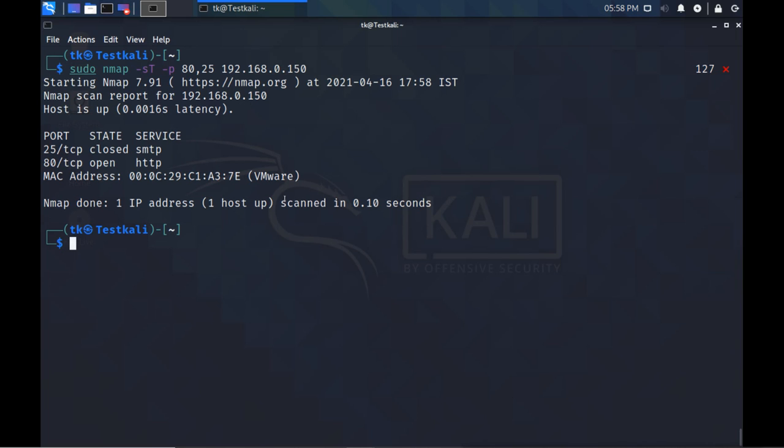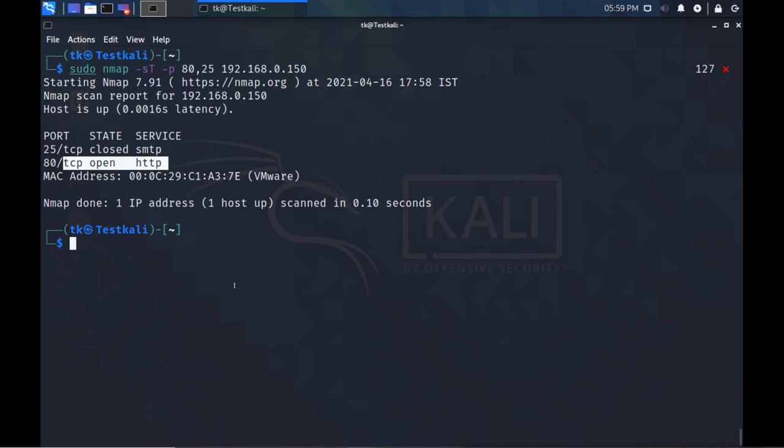So what it says here is that mail services are closed, which means they are not there, and web services are there, which means the web services are available. So you can scan only the ports you want to scan. Instead of scanning all the ports randomly, you should scan only the important ports you want, so that it will reduce the suspicion in the target machine.